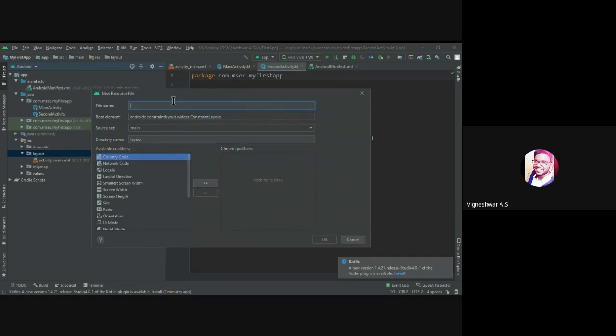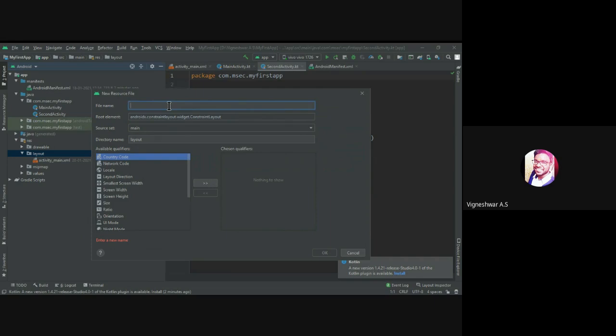Okay, the file name will be activity second. When I type it, we can name the Kotlin file in camel casing, or we can use capital letters, but in the layout .xml file we should not use capital letters within the name.